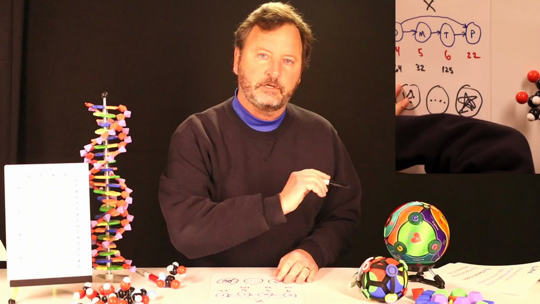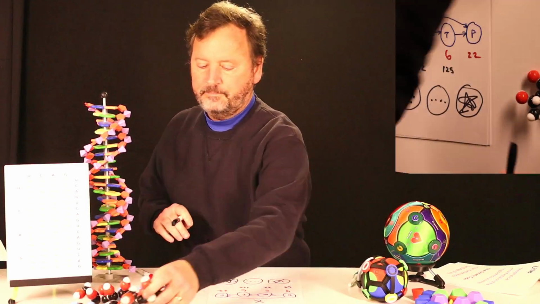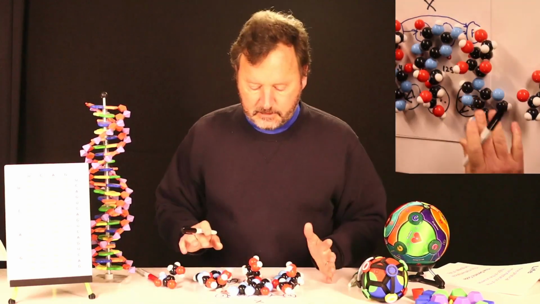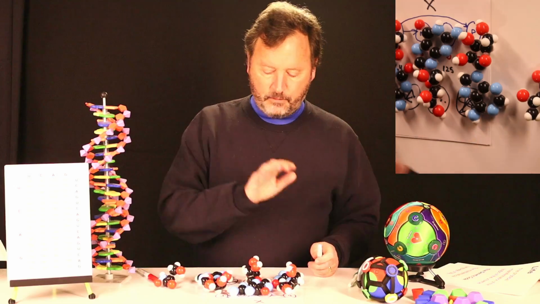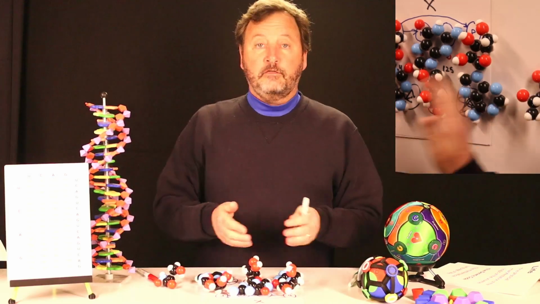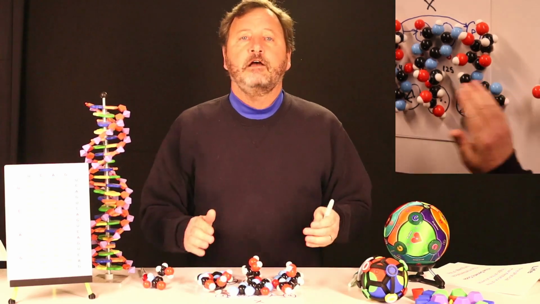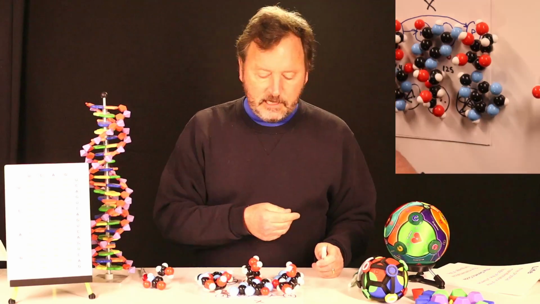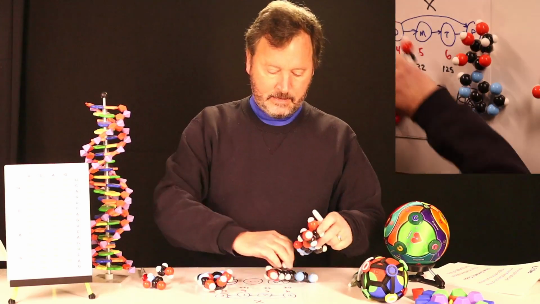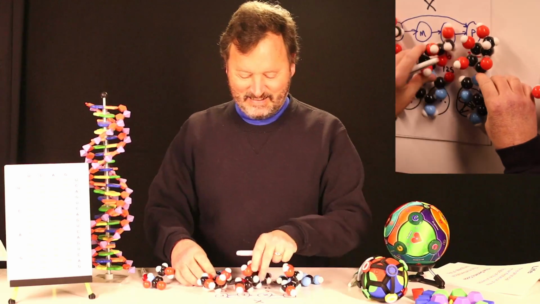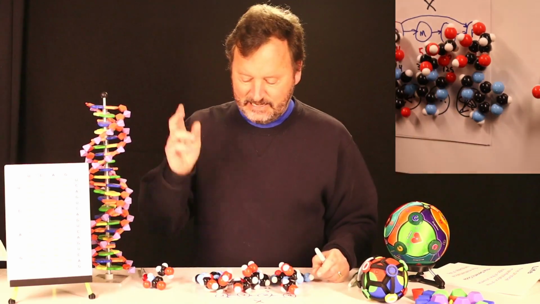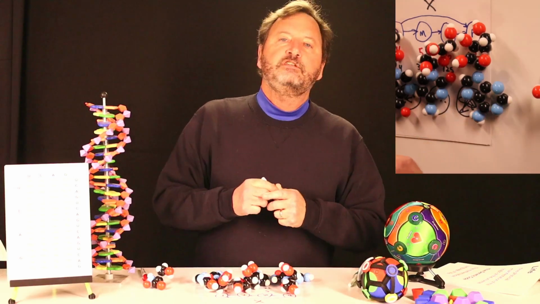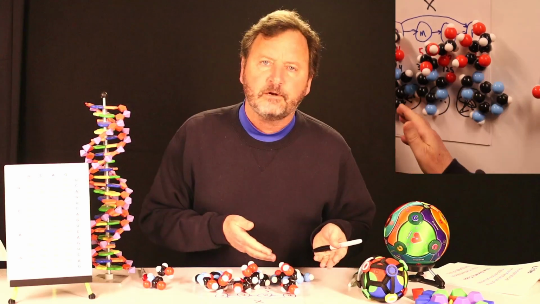But if we know the structure, so this is a structure, this is a structure, this is a structure. So now we've got 3 nucleotides. The 3 nucleotides together are a structure. So we know the structure. Now we can determine the sequence. We can say, oh gosh, ACG. The sequence is ACG. That was determined by the structure.